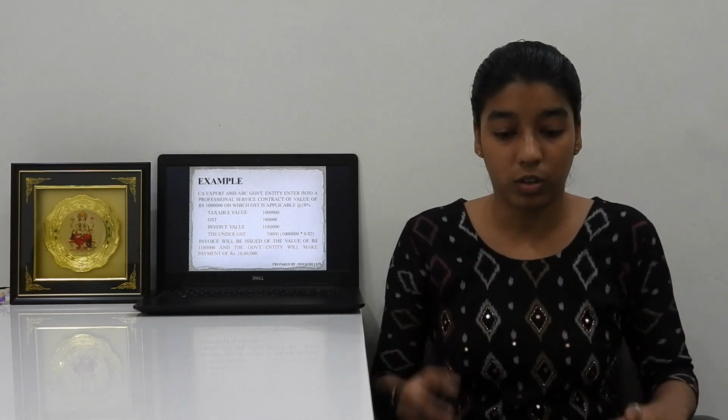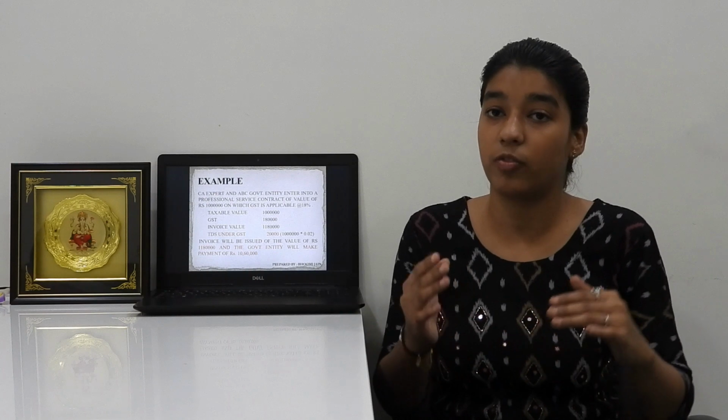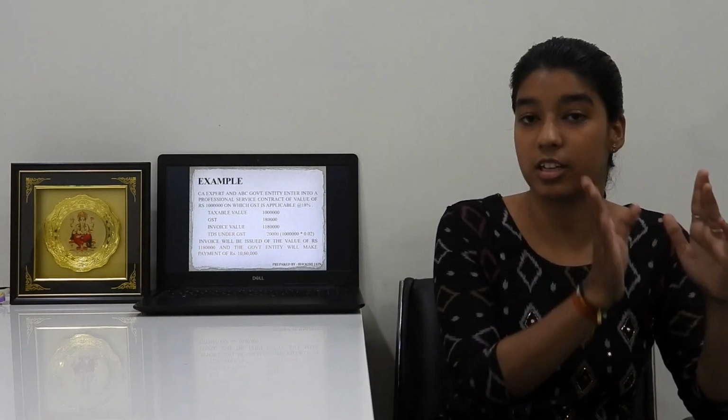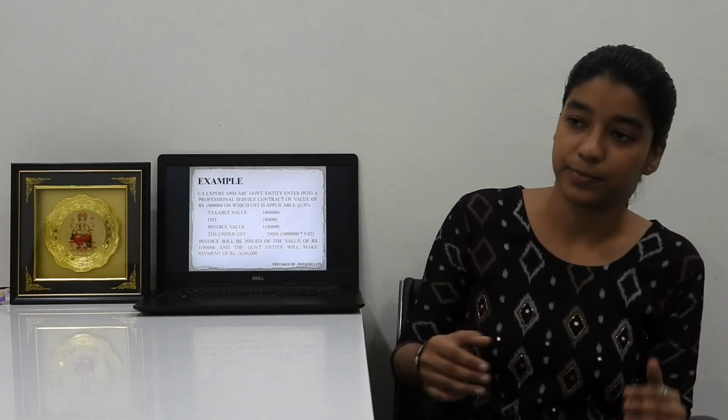Now, the amount of payment. What will be the amount of payment after deduction of TDS under GST and TDS under income tax? That will be 10,60,000, after deduction of the amount that is deducted under section number 51, that is TDS under GST, and TDS under income tax act.